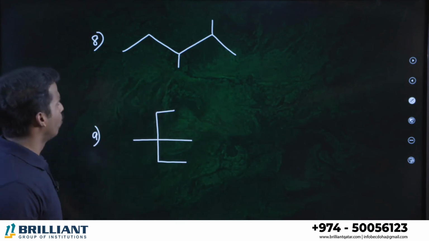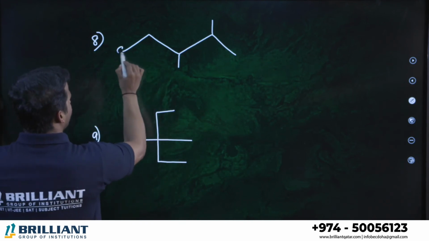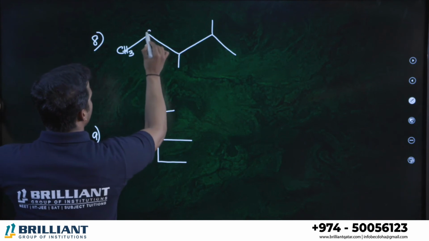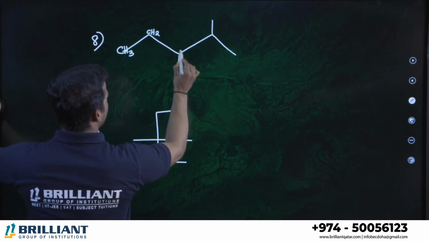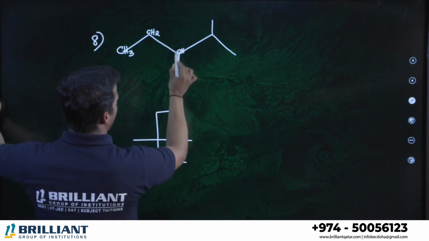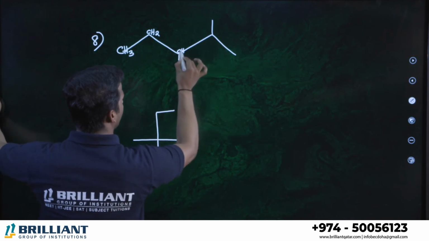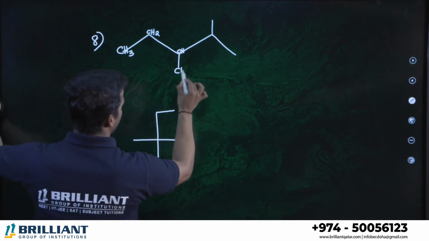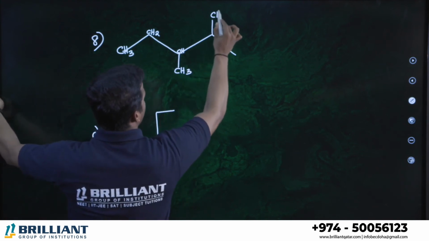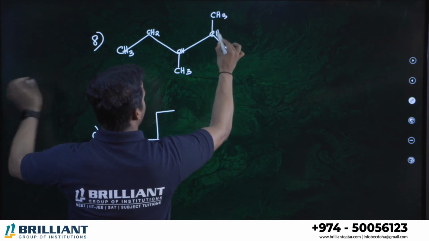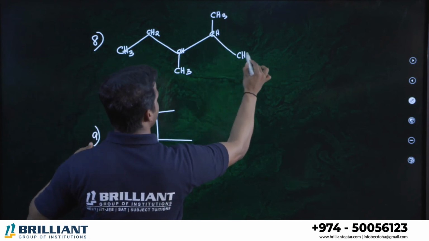See this compound. What can we write? Here I can write this is CH3. This is CH2. This is CH, because this carbon already has 3 bonds, so the remaining 1 is hydrogen. This is what? CH3. CH3. This is CH. And here it is CH3.